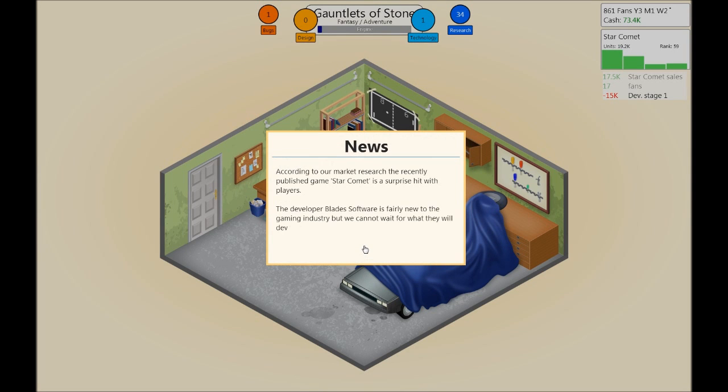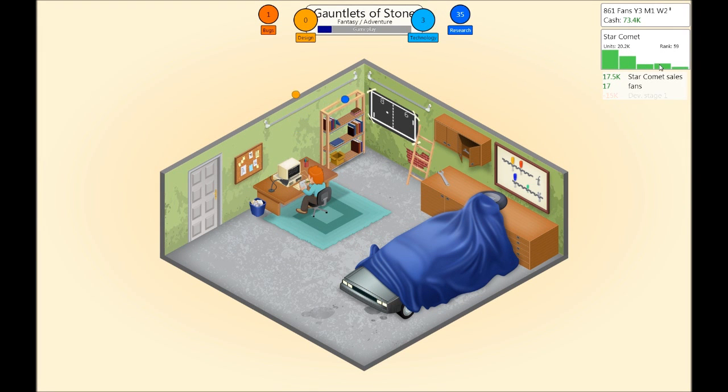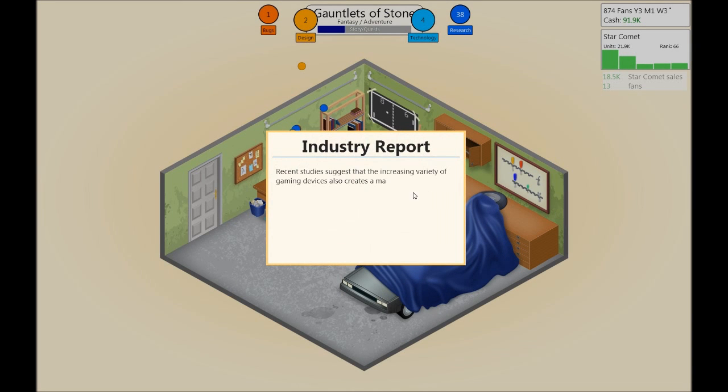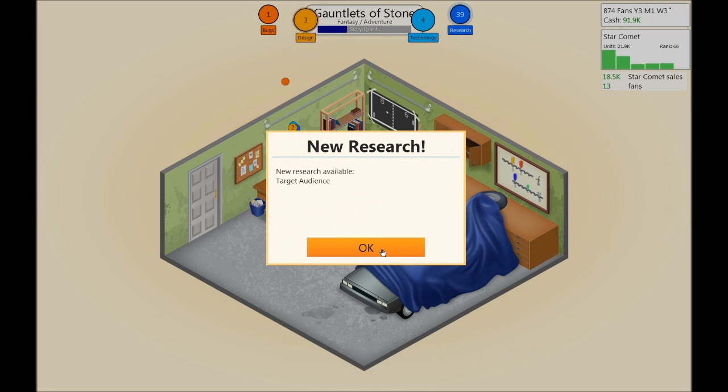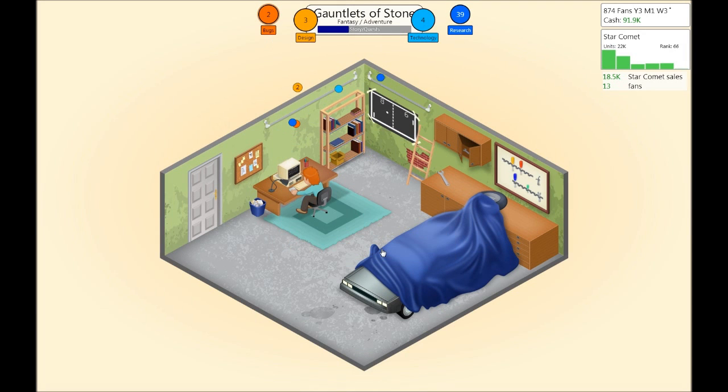Price hit with players. Yay, a slight bump in sales there. Awesome. Recent studies suggest that increasing variety of gaming devices also create a market for more specialized games. Some platforms become more popular with younger gamers, while others cater to the more mature age group. As more and more developers enter the market, we expect developers to focus their games on specific age groups to really make an impact. So now we can research target audience.